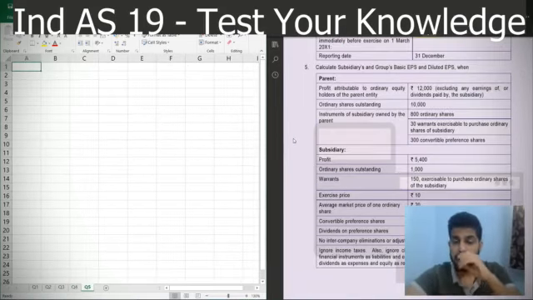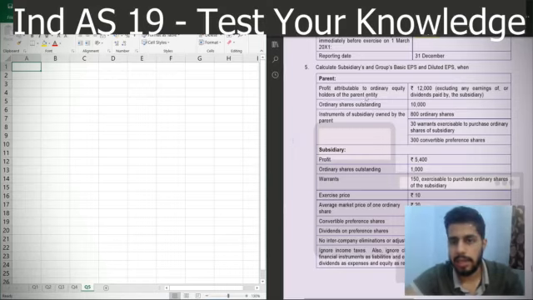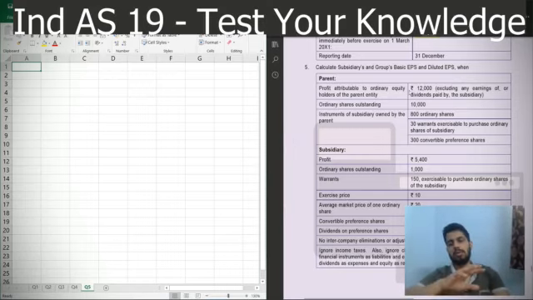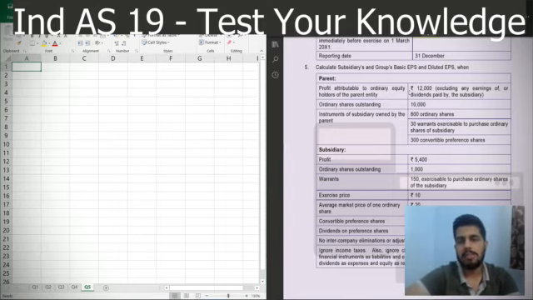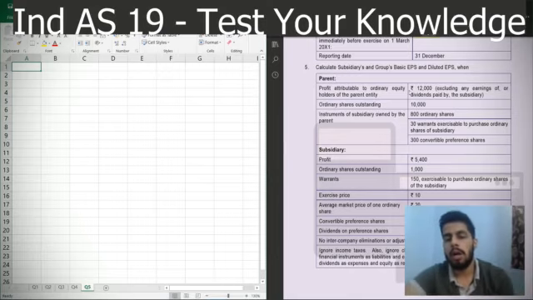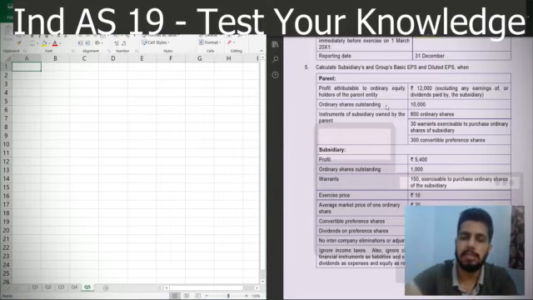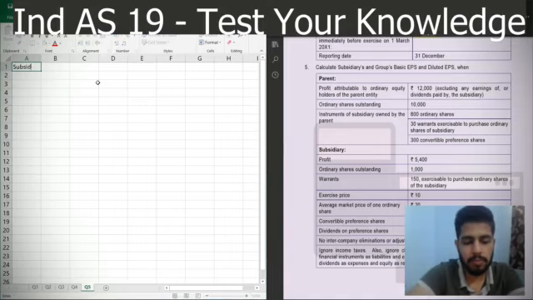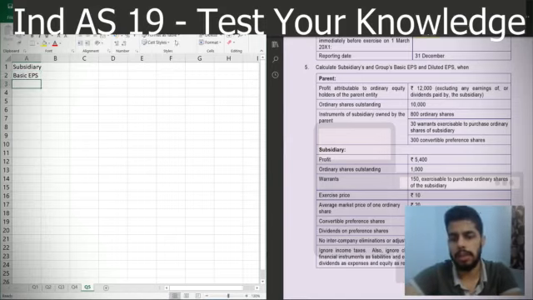Now question 5 is the most interesting question which I find in Index 33. We have to calculate the EPS basic as well as diluted for the subsidiary as well as the group or the parent. Right. So for subsidiary and group, when it is asking, first we will calculate for the subsidiary because for subsidiary we do not have to club any figures. So for subsidiary, when I am calculating, first I'll calculate basic EPS, which is the easier part, then we always calculate the diluted EPS.